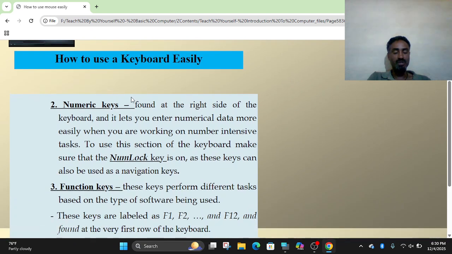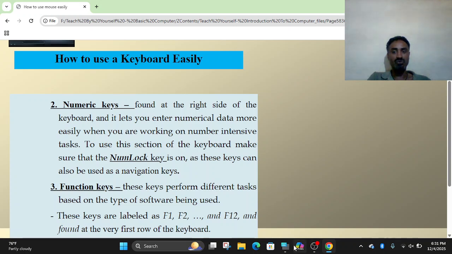Here, the second: numeric keys. How to use the keyboard easily. Numeric keys are found at the right side of the keyboard. They let you enter numerical data more easily.